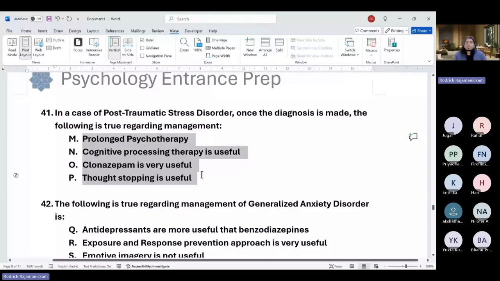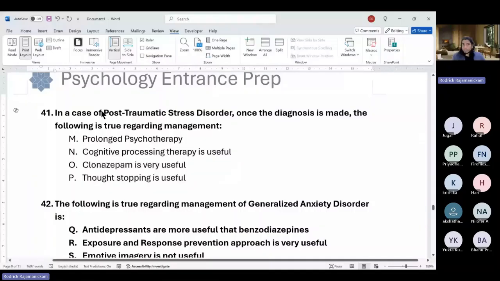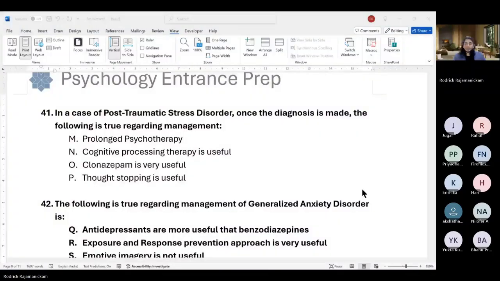Okay. So in case of PTSD, moving on to the next question real quick. In case of PTSD, once the diagnosis is made, for management, which of the following is true regarding management? So what does a person with PTSD require after the diagnosis? Anyone wants to take a guess? Put it in the chat.